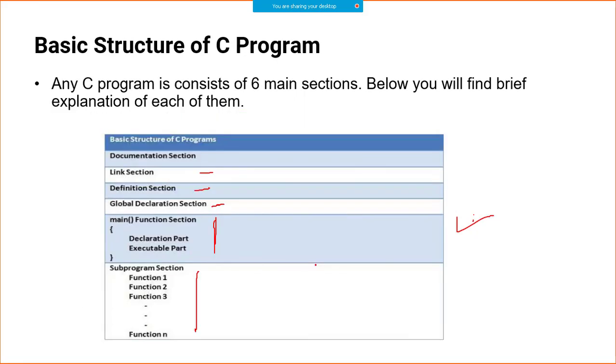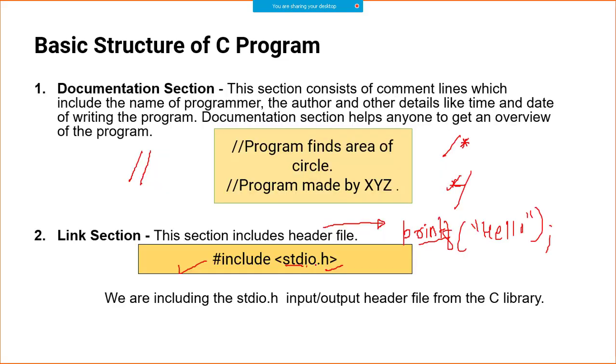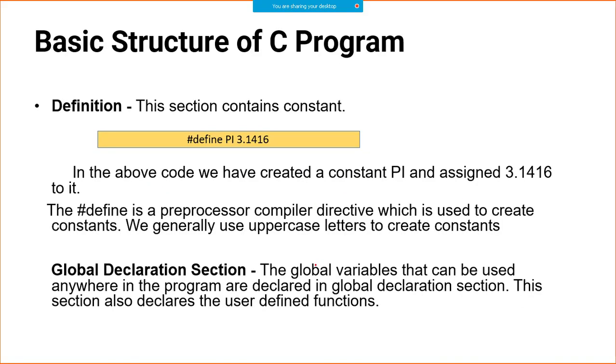Then after the link section, you can have a definition section where you can define some constants, well-known constants. For example, let's say you know pi. Pi is 3.14, right? You don't try to find a symbol like pi here. That is not available on the keyboard. So what we are using is define, which is a keyword. In order to learn any language, you need to understand the keywords. So define is a keyword in C programming.